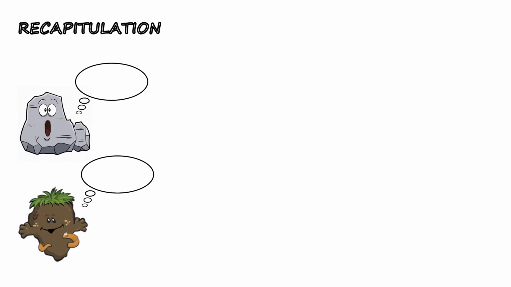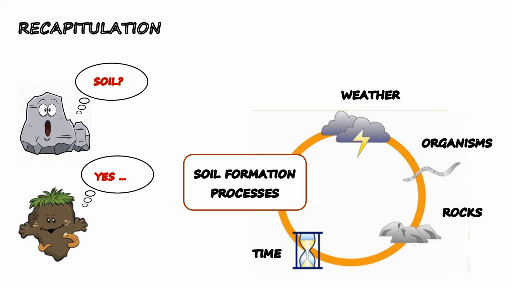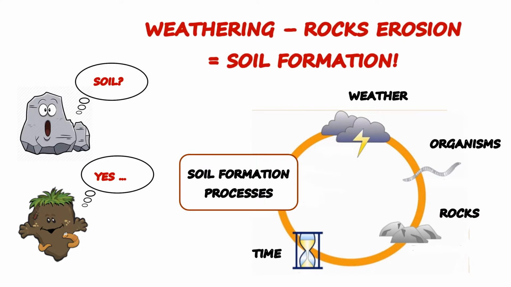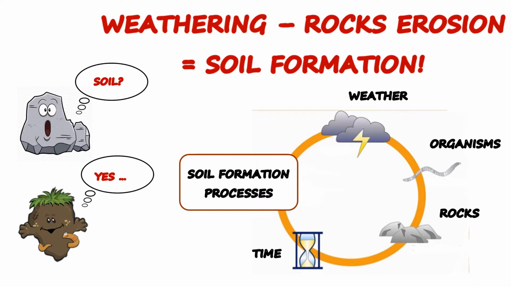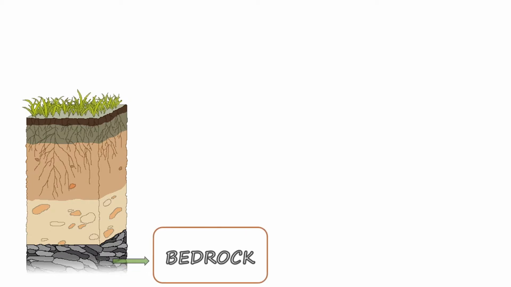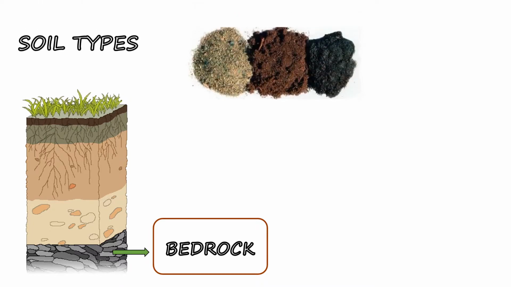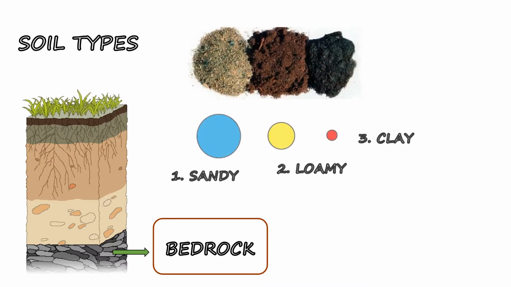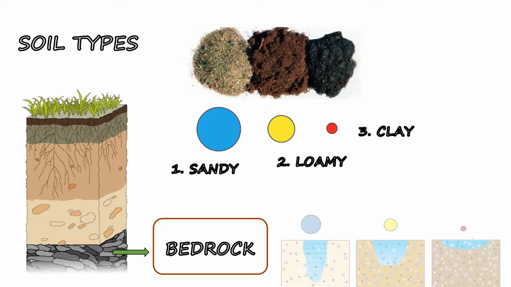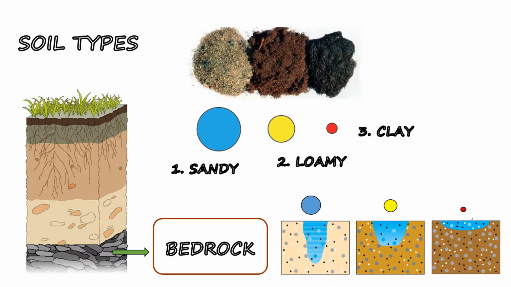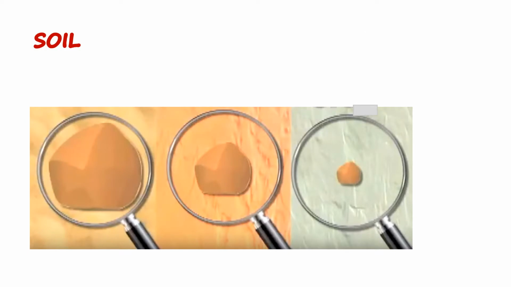Let's summarize it. Soil formation processes and soil creation are caused by decay of rocks. Remember, the whole natural process is called weathering or erosion and leads to creation of the soil. Depending on what the bedrock is composed of, and also depending on the way of weathering, several soil types are distinguished. According to grain size, which is connected to water permeability, we recognized 3 basic soil types. These soils are sandy soils, loamy soils, clay soils.